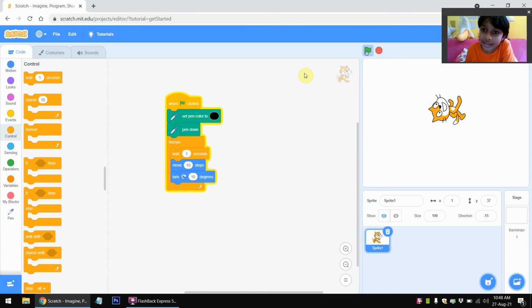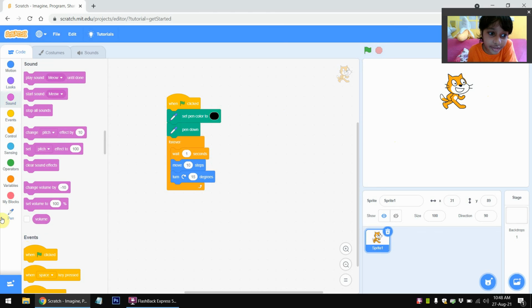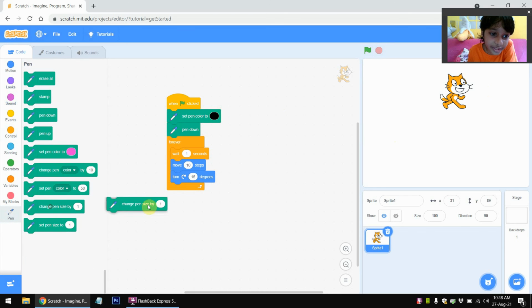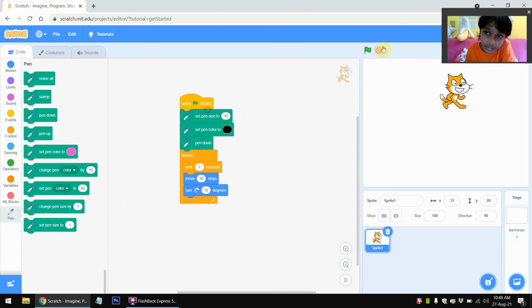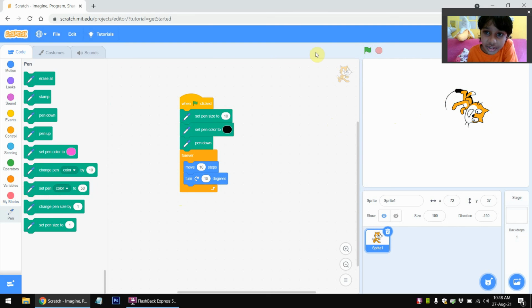So let's press the flag. And as you can see, we can barely see the line, because the cat is actually blocking it. And you can even adjust the pen size as well. Let's say 10, not 0, 10. So then we can see it better. Let's see that again. As you can see, the cat is actually drawing, and I can even remove the wait block as well, so that it makes it faster.